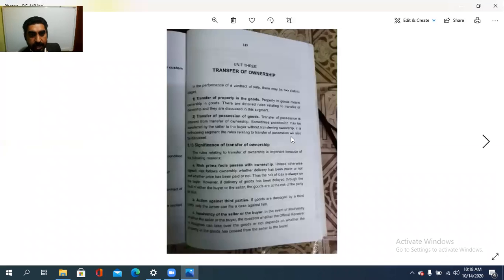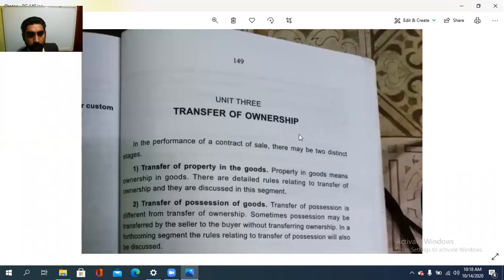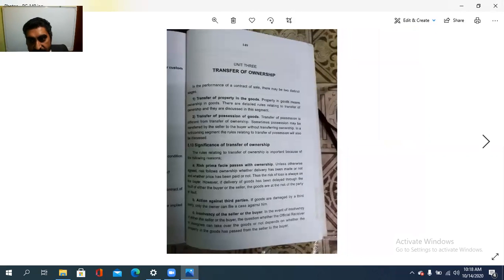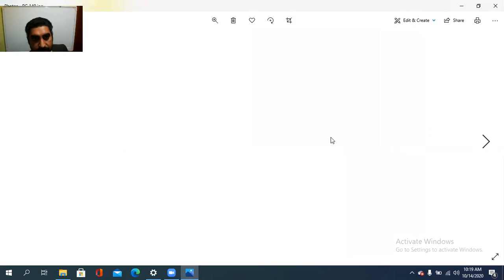So we saw transfer of property and transfer of possession of the goods in the last class. Then we saw the significance of the transfer of ownership, that is, risk prima facie passes with the ownership, the action against a third party, insolvency of the seller or the buyer, or a suit by the seller against the buyer. These are the points with regard to the transfer of ownership.